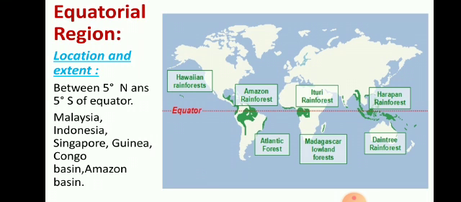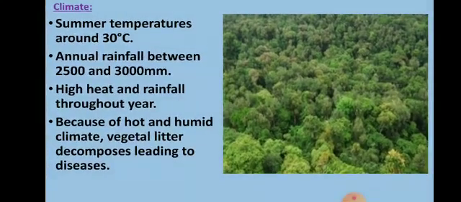So various names of those regions are Hawaiian rainforest, Amazon rainforest, Ituri rainforest, Madagascar lowland forest, Atlantic Daintree forest and Harpan rainforest. So in this way the equatorial region extends from 5° north to 5° south, just above the equator and below the equator. Now let us see the climate here.